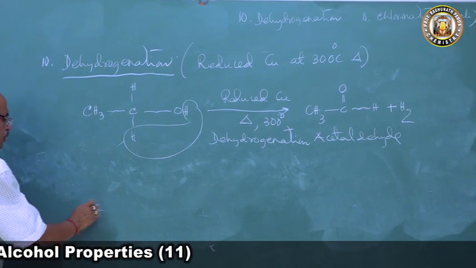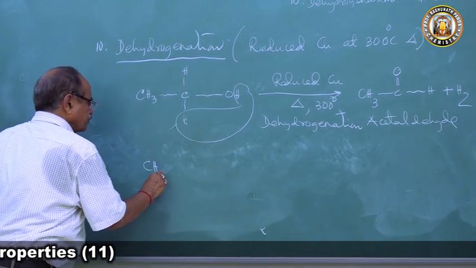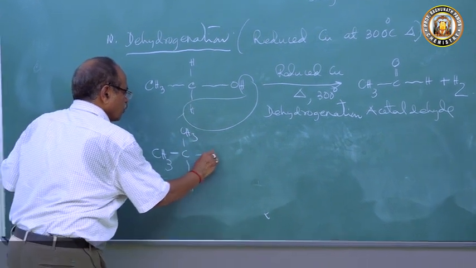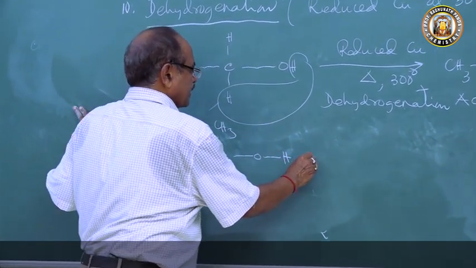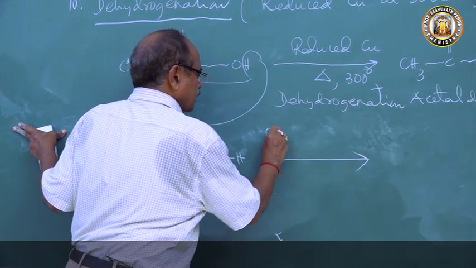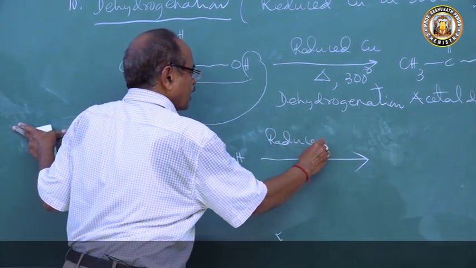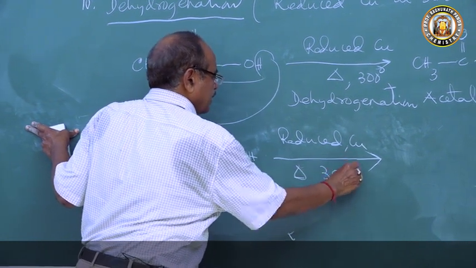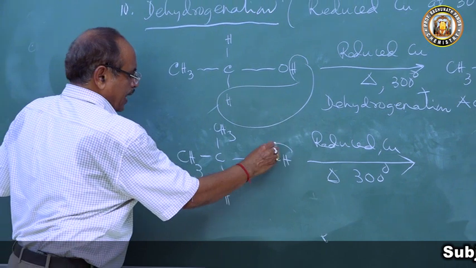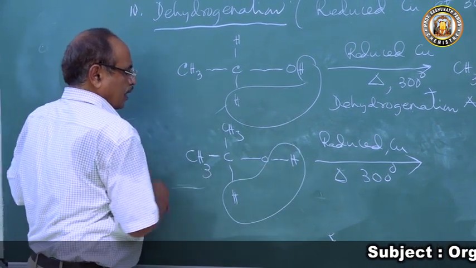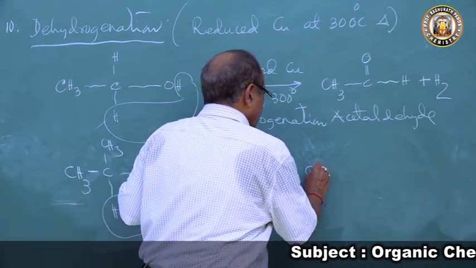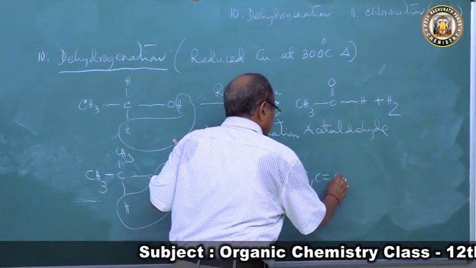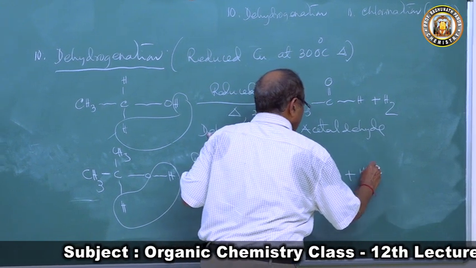Now if we come to the secondary alcohol, CH3CHOHCH3, and we are heating it again with reduced copper. What is reduced copper? It is copper atoms, heated to 300 degrees centigrade. What will happen? This hydrogen and this hydrogen go as a molecule of hydrogen, and they form a ketone, acetone, plus a molecule of hydrogen.